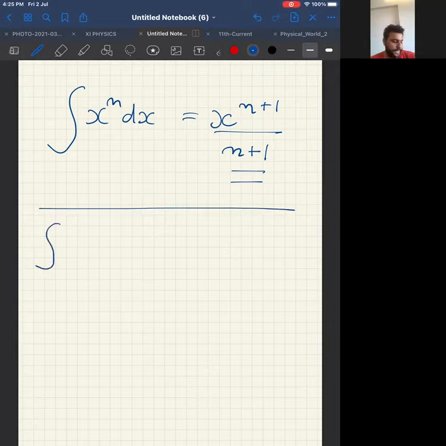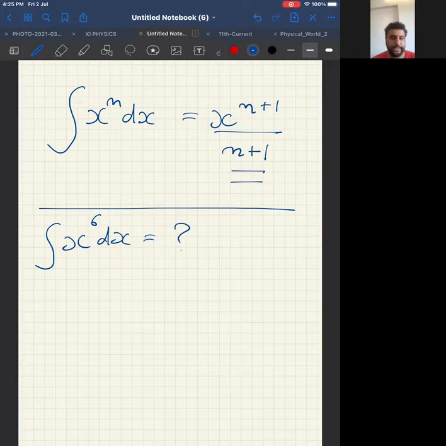Okay, now for example, look at the screen. What is integration of x power 6 dx? Tell me the answer. Start giving me the answer. Nikhil, very good. Others try to give the answer.